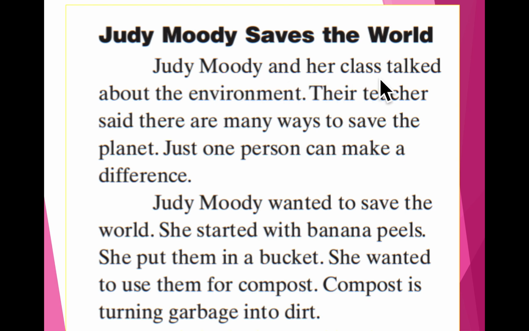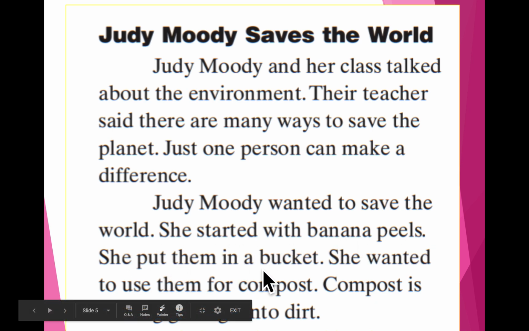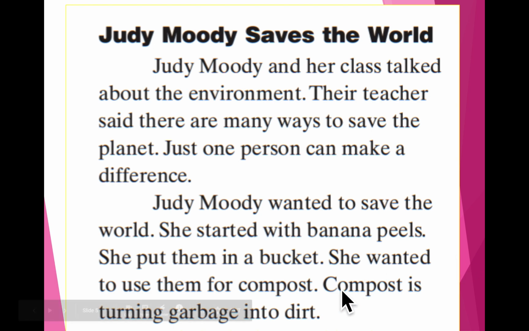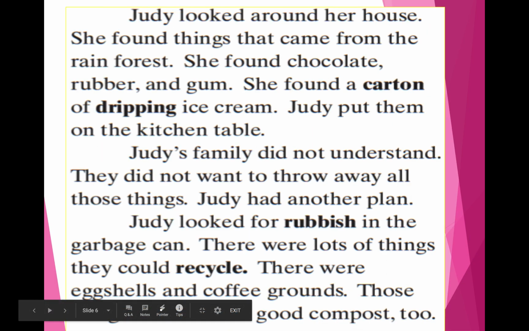Judy Moody and her class talked about the environment. Their teacher said there are many ways to save the planet. Just one person can make a difference. Judy Moody wanted to save the world. She started with banana peels. She put them in a bucket. She wanted to use them for compost. Compost is turning garbage into dirt.